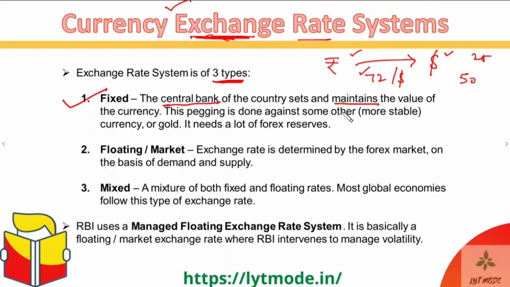And what is the level which is set? The level is pegged, or kept fixed, against either some other currency which is more stable than your currency, or, if you do not want to peg it against any other currency, then the safest asset is gold, and you peg it against gold. Why did I say a more stable currency? Because this fixing is done mostly by countries which have a much more volatile currency, that is mostly